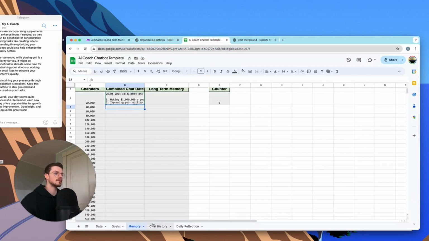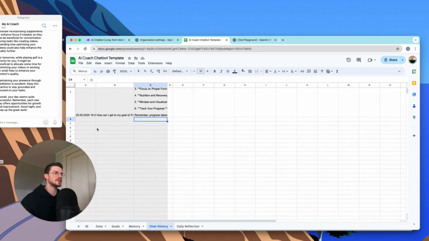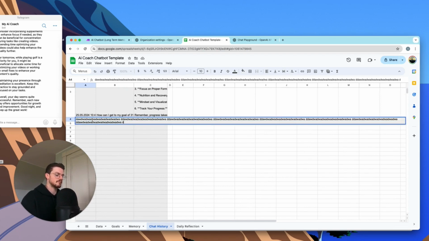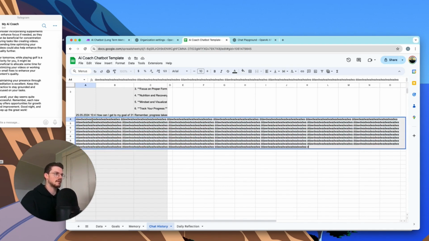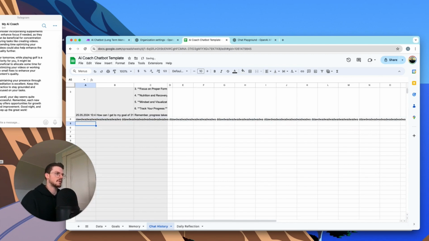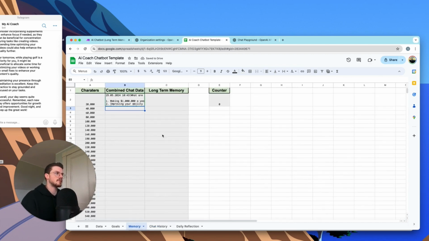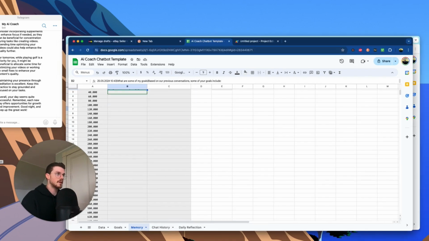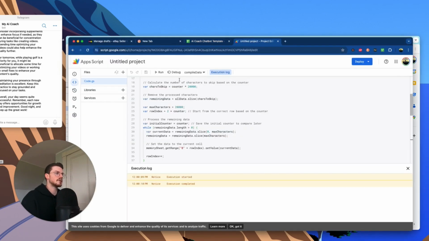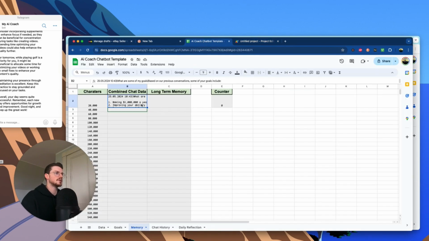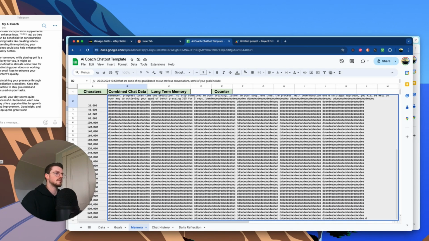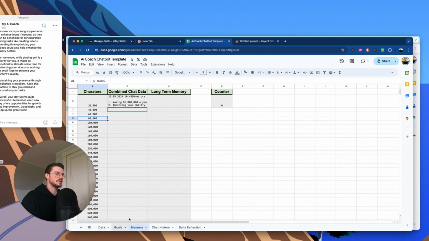Actually, we can just give this junk data so it fills it up. So we can just type in a bunch of random characters, copy, paste, paste, paste. Basically, we need to reach over 20,000 characters. So now we can go back to memory, and we can go back to our script. We can run the script again, and if we come back here, we should see, okay, it was less than 20,000. So we got to do it some more.